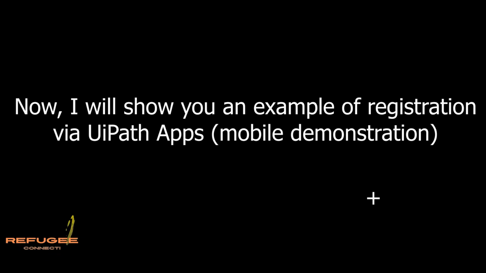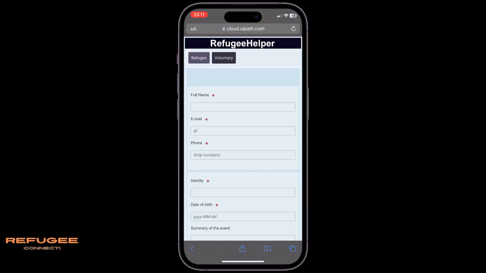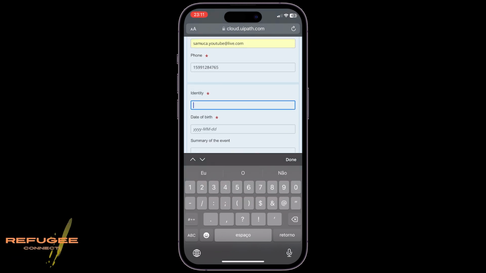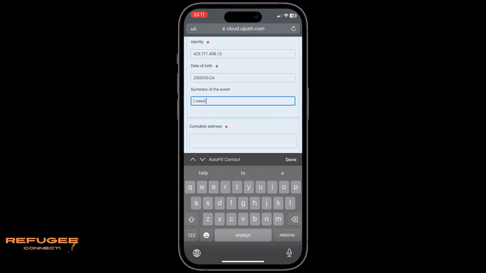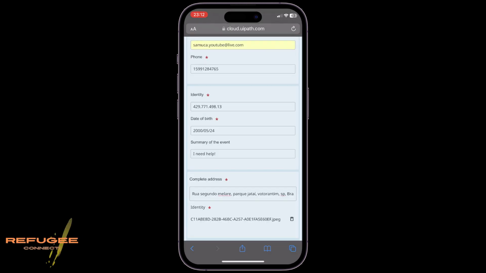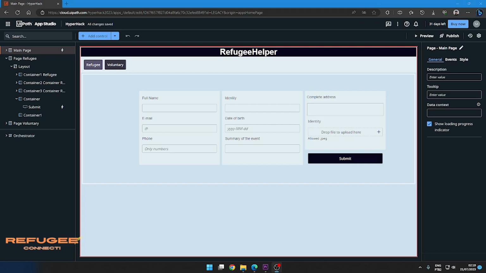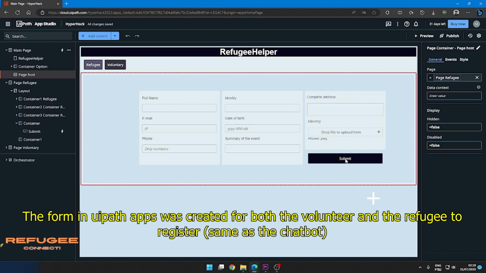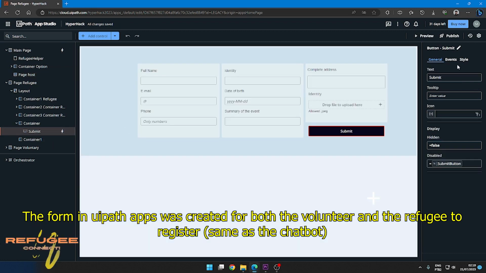Now I will show you an example of registration via UiPath Apps, a mobile demonstration. The form in UiPath Apps was created for both the volunteer and refugee to register, same as the chatbot.